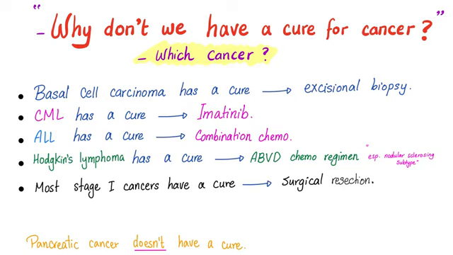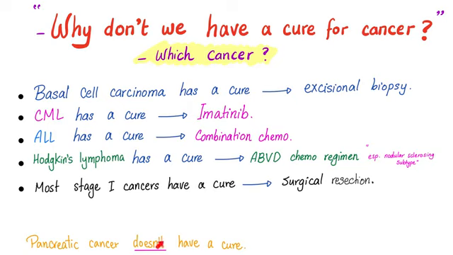Many types of ALL have a cure. It's combination chemotherapy. It works in something also great, like 97% of cases. Hodgkin's lymphoma has a cure. It's called ABVD. I'm not saying it's gonna work for 100% of people, but it works in most of them. Moreover, most stage 1 cancers, they are cancers, have a cure. Just remove them when they are still small and removable.